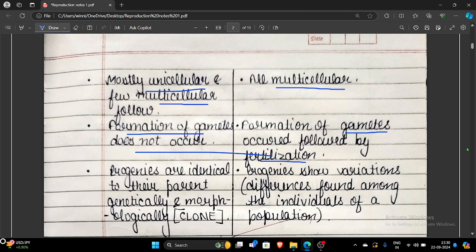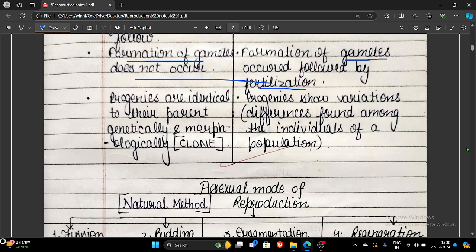Fine. Now, if somebody asks you in any question whether the progeny are similar to their parents or not: in the case of the sexual mode of reproduction, progenies are similar to their parents, yet they show various variations. Variations are the differences which we see among our sister and brother, on the basis of which we can identify each other. These are the variations, and they usually develop in the case of sexual reproduction.